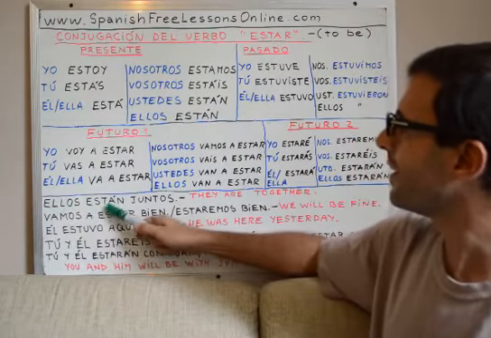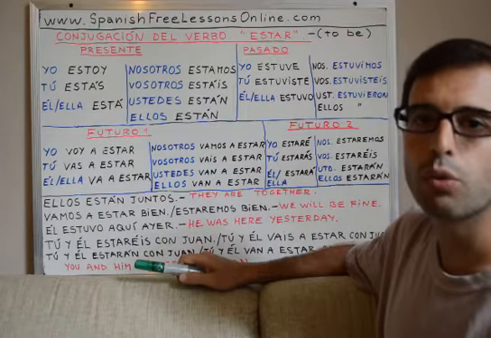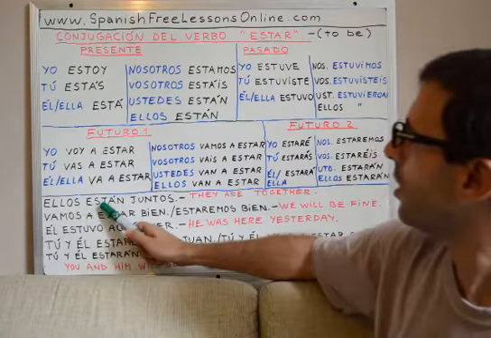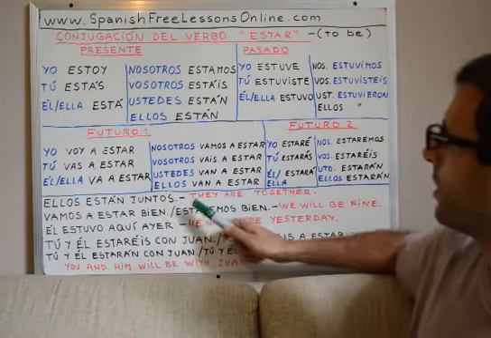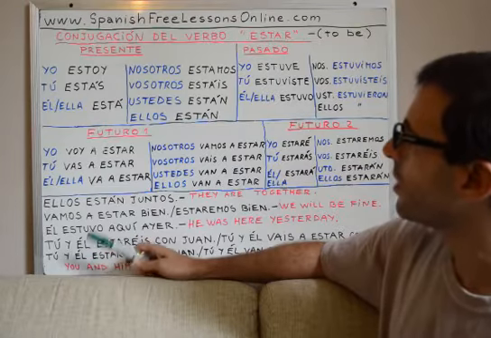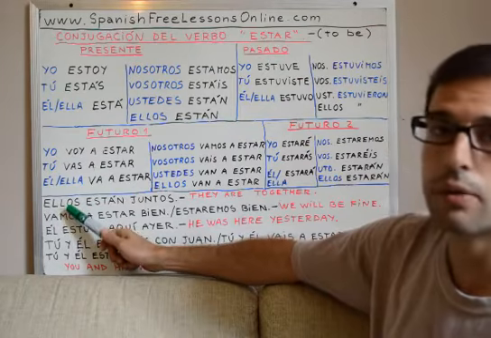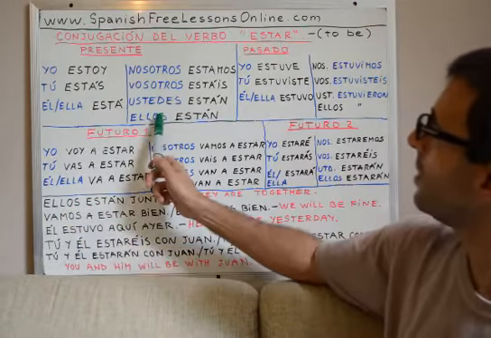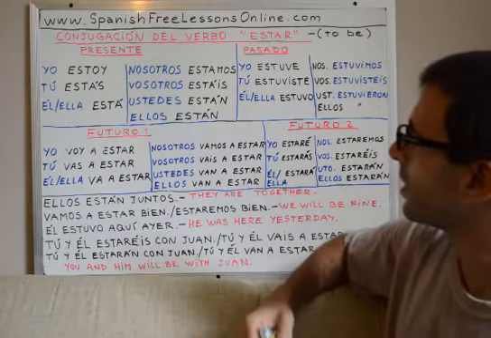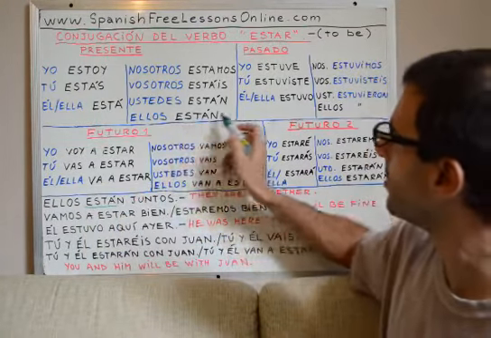Ellos están juntos. This means they are together, right? So this is present tense for the subject pronoun they, right? So this is here, ellos están, present. So ellos están would be this one here, right?